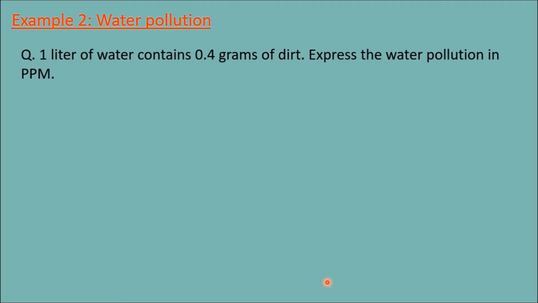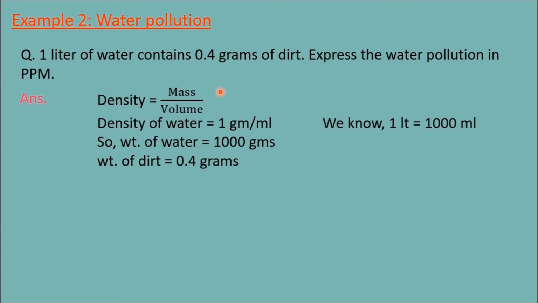I will show you one water pollution problem. 1 liter of water contains 0.4 grams of dirt. Express the water pollution in ppm. Answer. Density of water, mass by volume. What is the density of pure water? 1 gram per ml. What is the weight of the water bottle? 1 liter. How many ml? 1 liter, 1000 ml.